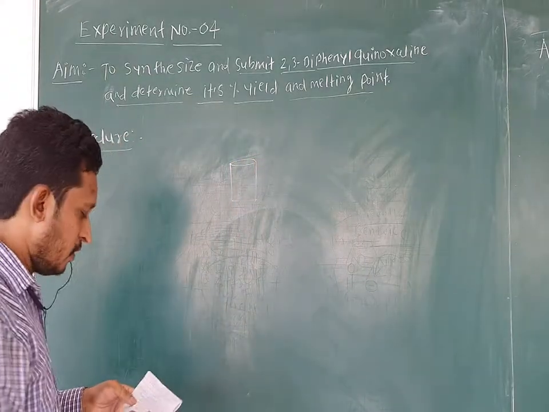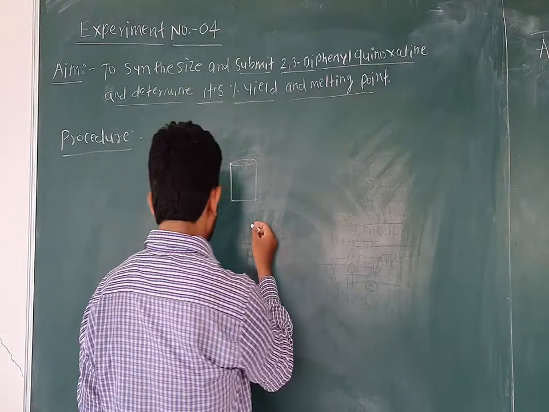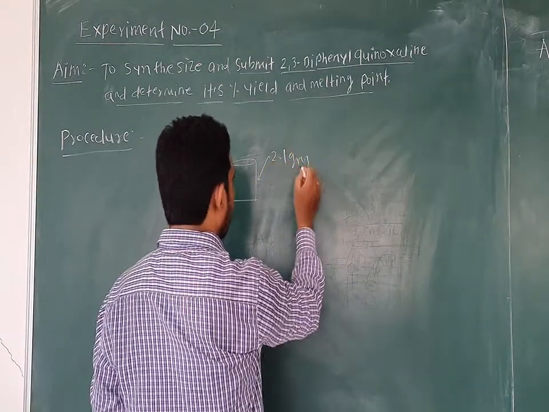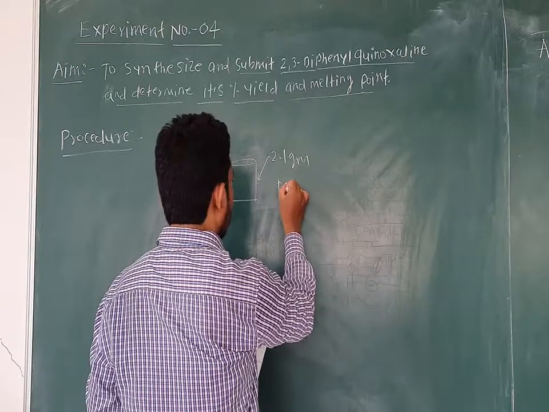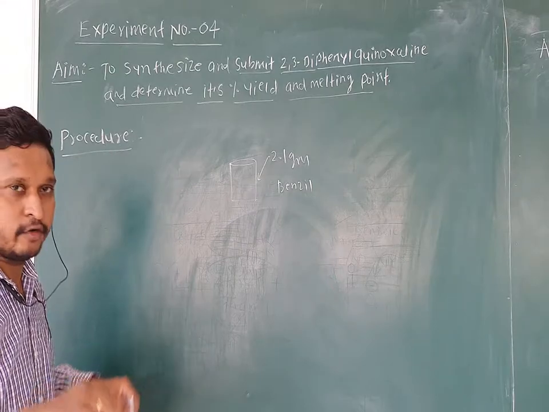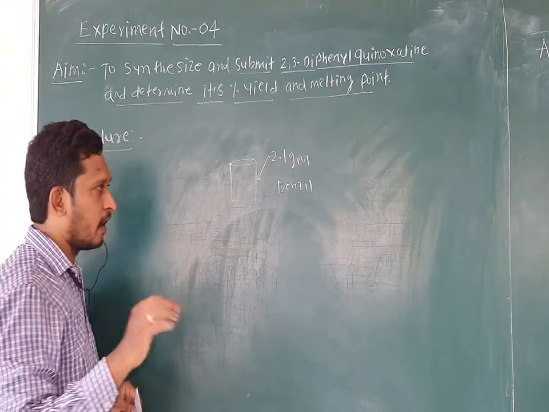Then you have to add 2.1 gram of benzil to this beaker.